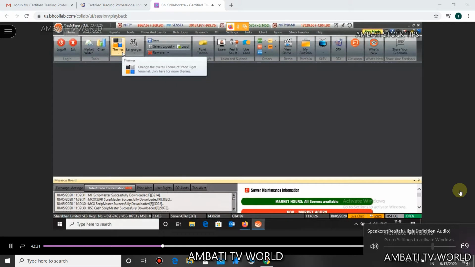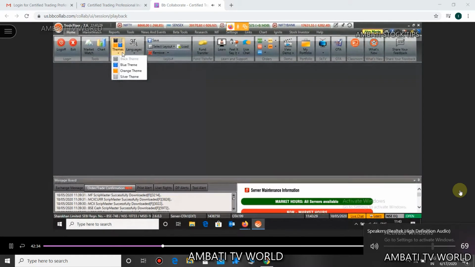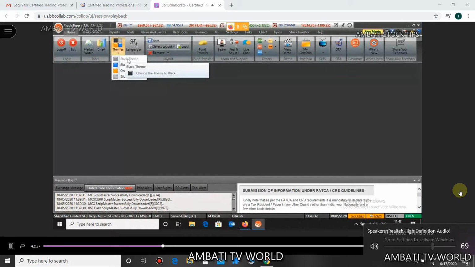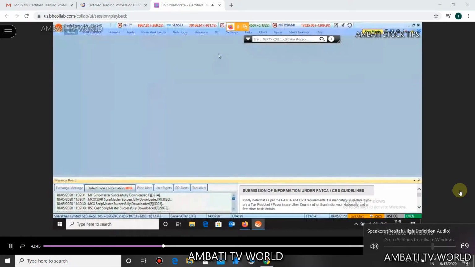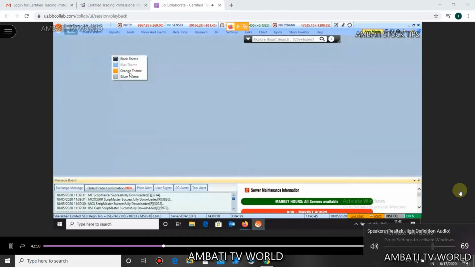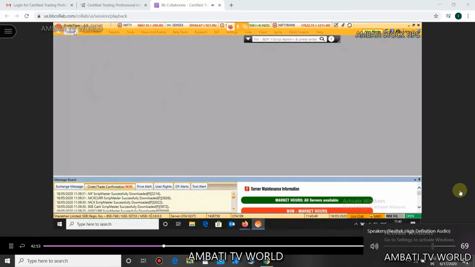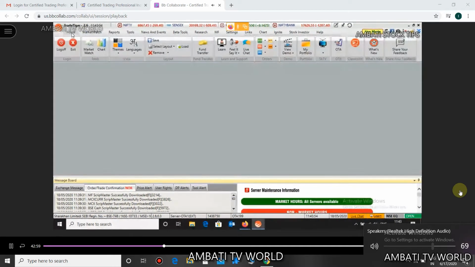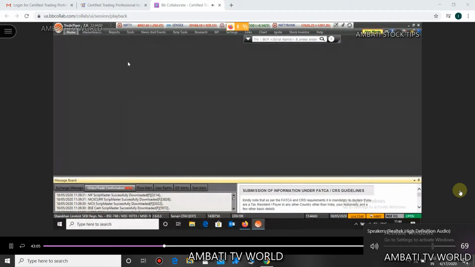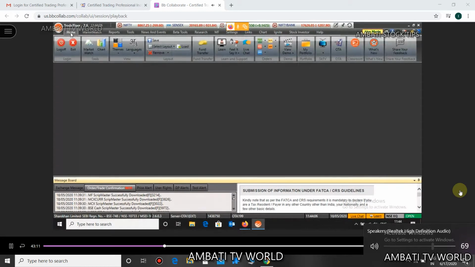The first important icon is the themes. As of now I'm using the black theme. Apart from that, you have three other themes available. Blue theme, this is how a blue theme looks. Then the orange theme, and then the silver theme. I'm used to the black theme, and it looks nice and vibrant, so that's the reason I use it.